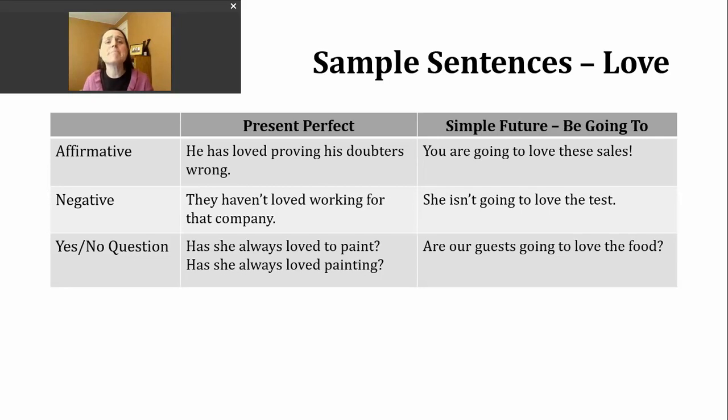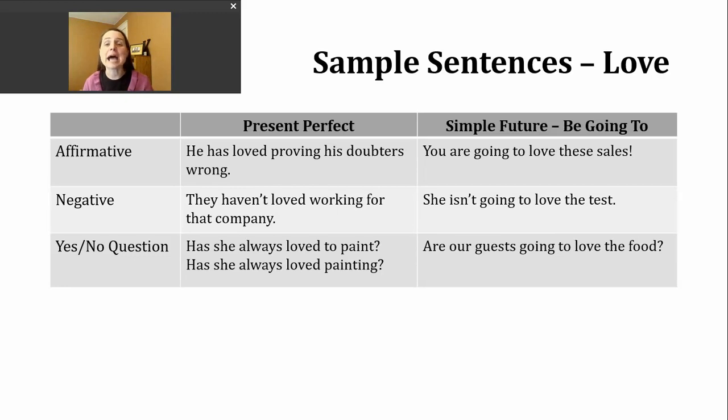Other times we must use a gerund, which is that -ing or progressive looking form of the verb. But love is a special verb where you can use either one. It doesn't matter, it's going to have the same meaning. So either one of those sentences is just fine.